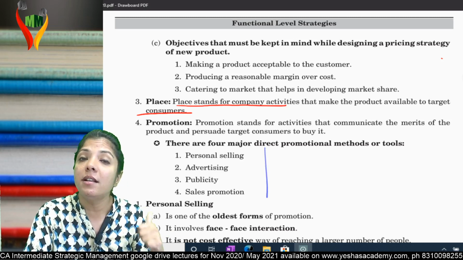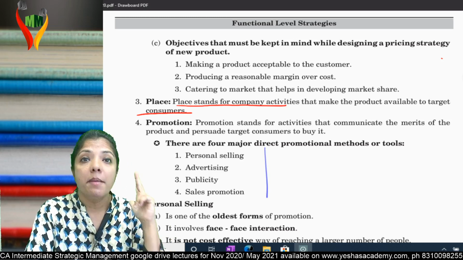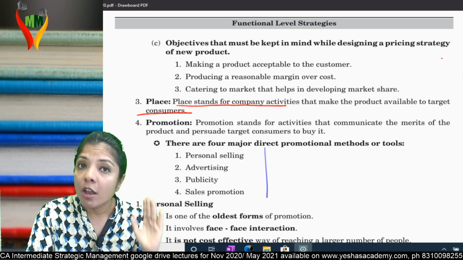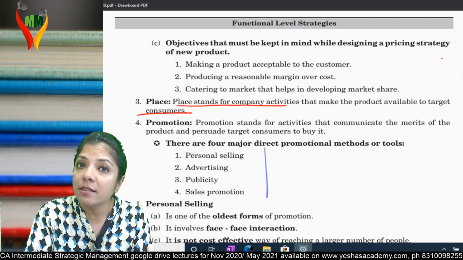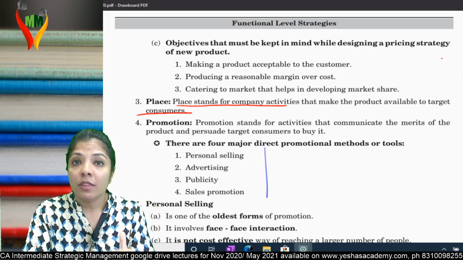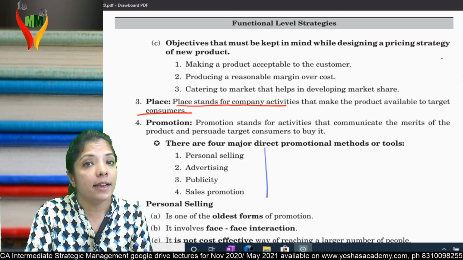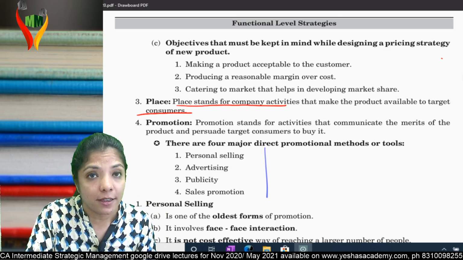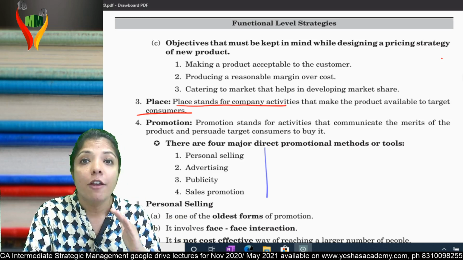Now, when I talk about promotion, how many methods of promotion have they given us? 4: personal selling, advertisement, publicity, and sales promotion. Now, what is personal selling? Personal selling means door to door, face to face.